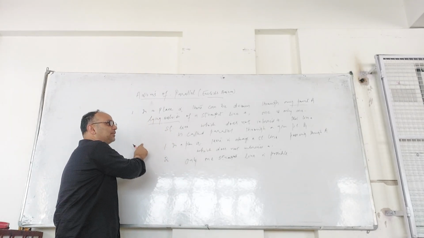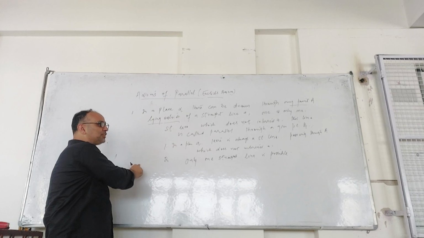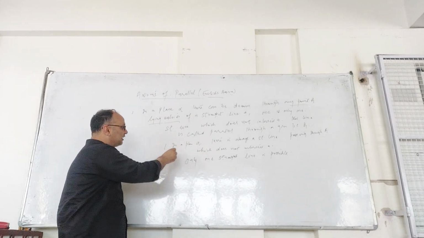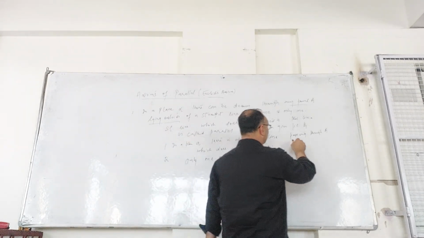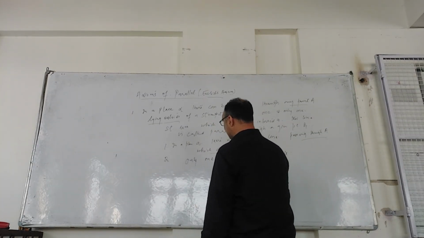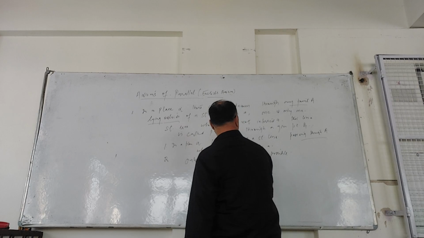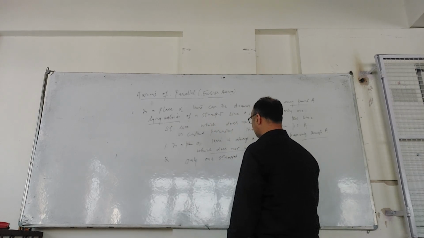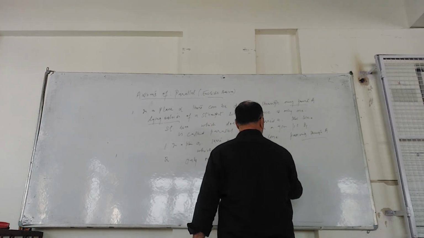This statement can be broken into two: in a plane there is always a straight line through the point which does not intersect the given line, or only one such straight line.